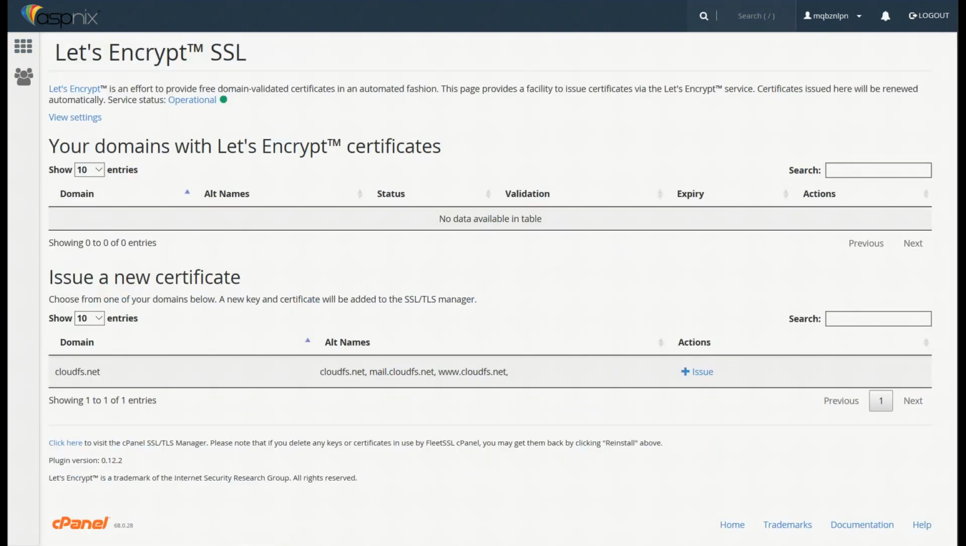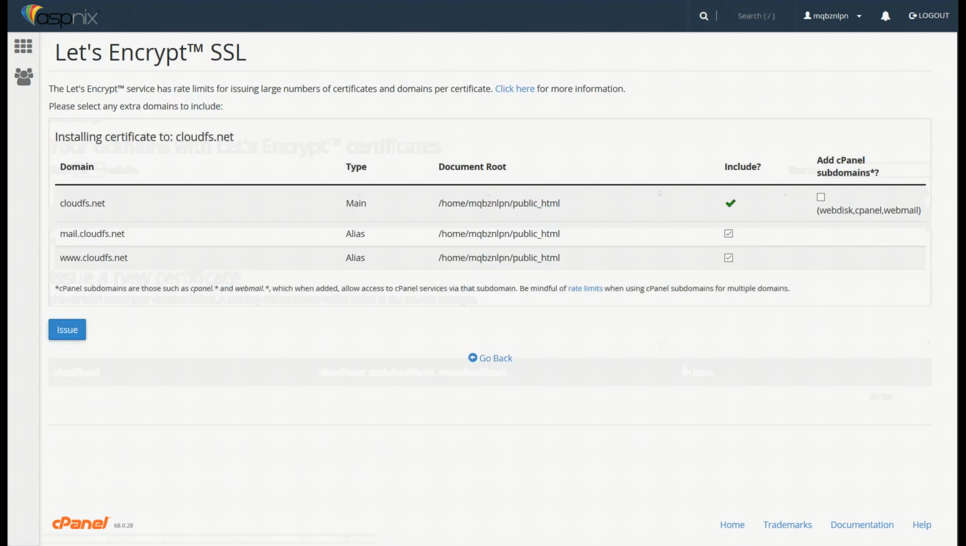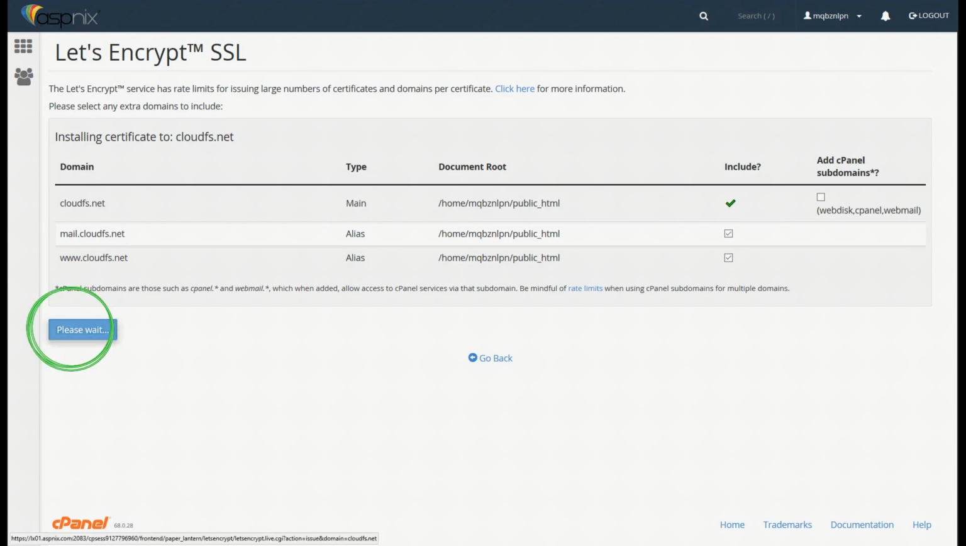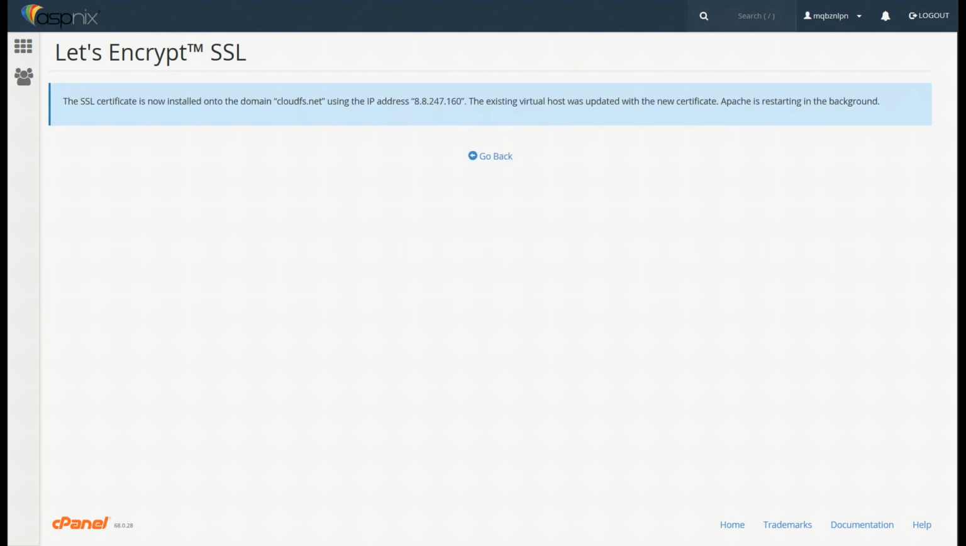We're going to issue a new certificate to this site here by just clicking on Issue over by the Actions area. Leave everything the same. Click Issue. Congratulations, you're encrypted.